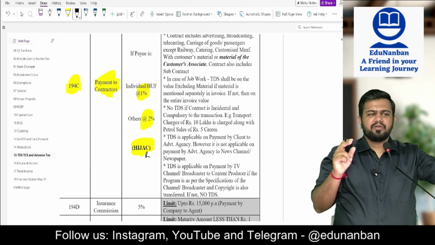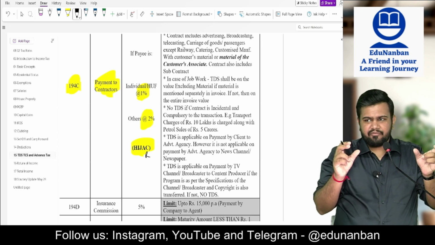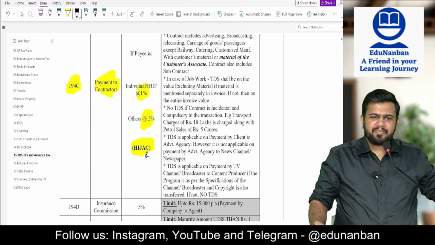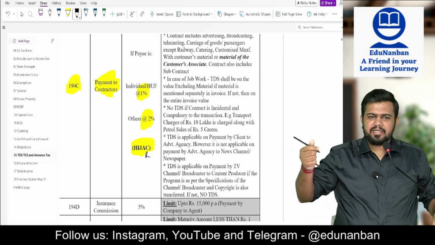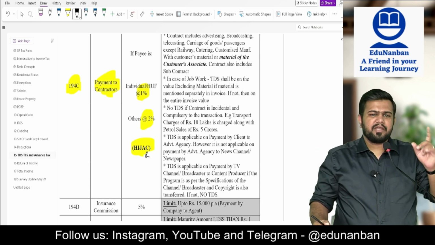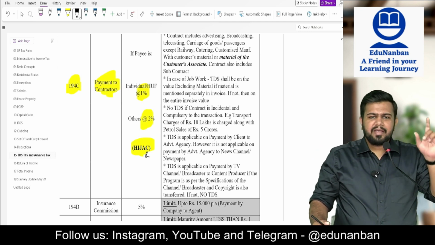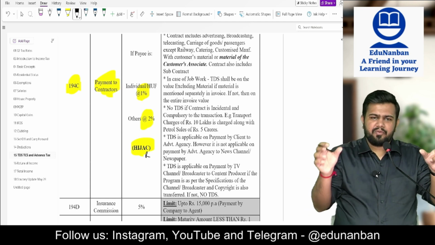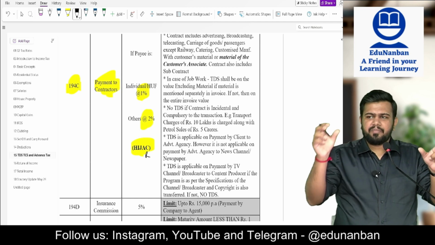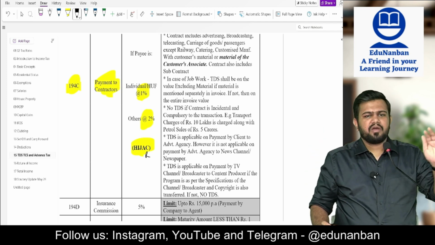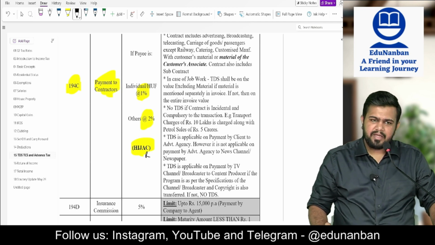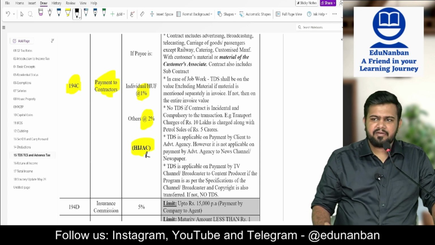Usually what did I tell you? For individual or HUF, if in the preceding previous year the turnover or gross receipts is within 1 crore or 50 lakhs, then no need to deduct TDS. But only for 194C, this provision also includes AOP and BOI. So if individual, HUF, AOP, BOI, their turnover in the preceding previous year was within 1 crore or 50 lakhs as the case may be, then they need not deduct TDS under 194C.